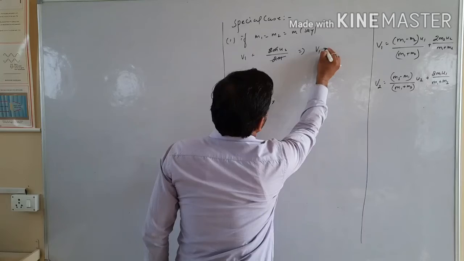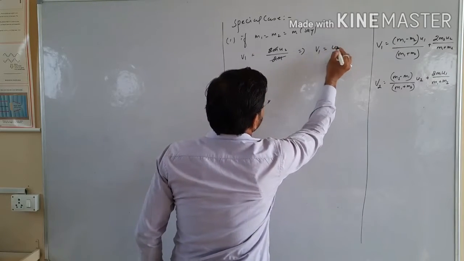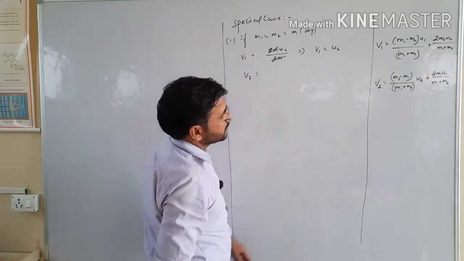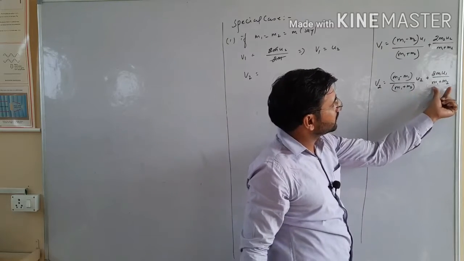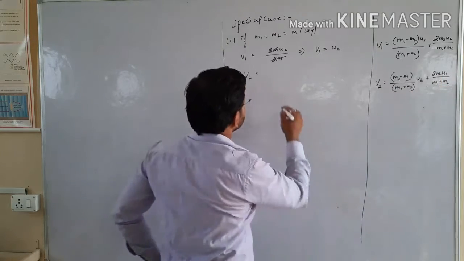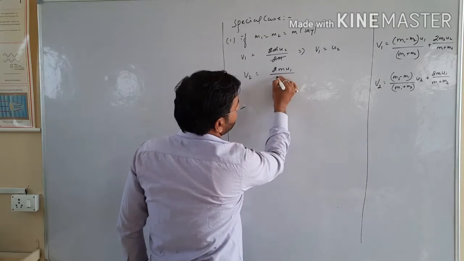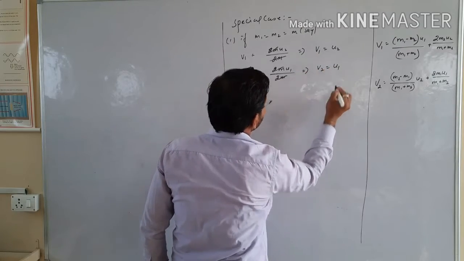It means v1 is equal to u2. And for v2, the same case: this part cancels out and it is again 2m u1 over 2m, which cancels out. It means v2 is equal to u1.